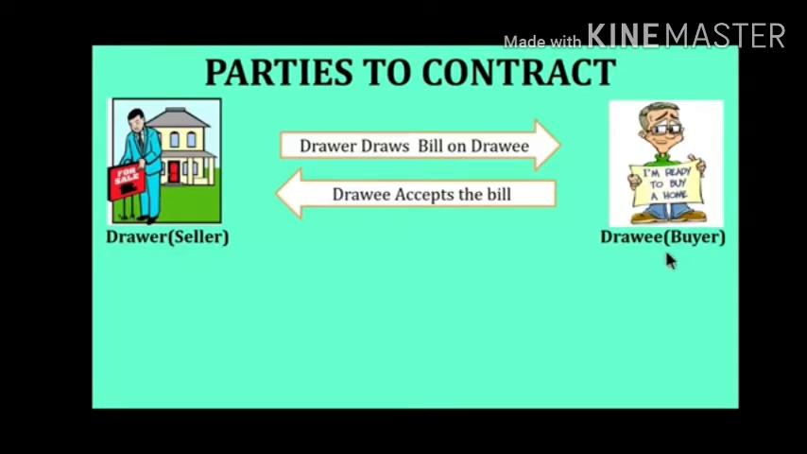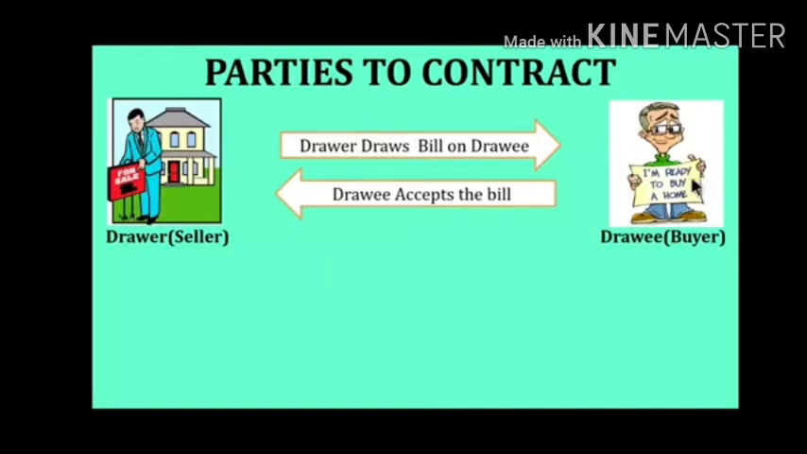First, a person who is going to sell the goods is known as the seller, but the person who sells the goods and makes the bill is not called a seller. We have to call him the drawer. Drawer means the person who draws a bill. And the person who purchases the goods, who buys the goods, that buyer is called the drawee. Drawee accepts the bill. Drawer draws a bill and buyer accepts the bill.